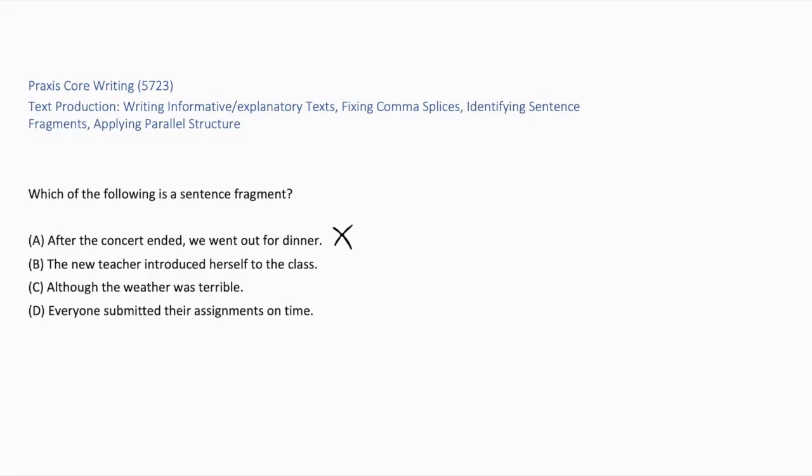A is a complete thought with a subject, we, and a verb, went. B has a clear subject, teacher, and a verb, introduced. D is a complete sentence with both subject, everyone, and verb, submitted. The correct answer is C. A sentence fragment is an incomplete thought. Although the weather was terrible, is a dependent clause and does not form a complete sentence on its own.